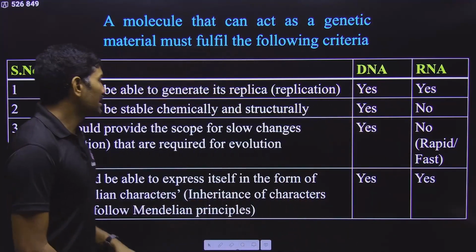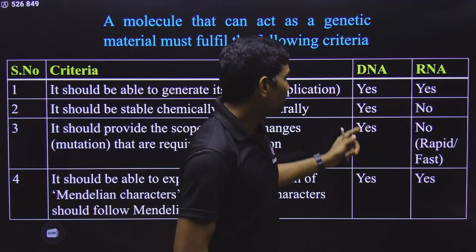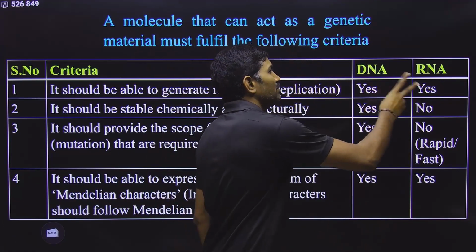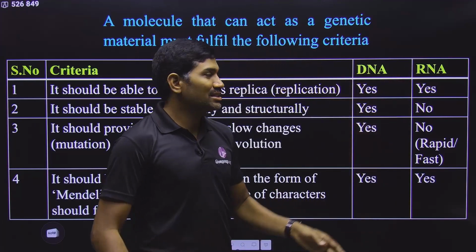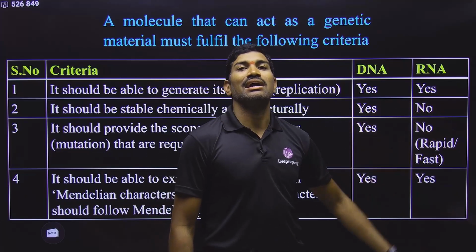First thing. Second important thing, it should be stable chemically and structurally. So who is more stable? Anyhow, forget about the remaining 3. Now our comparison is between DNA and RNA only. So between DNA and RNA, who is more stable chemically and structurally? DNA is more stable when compared with RNA.